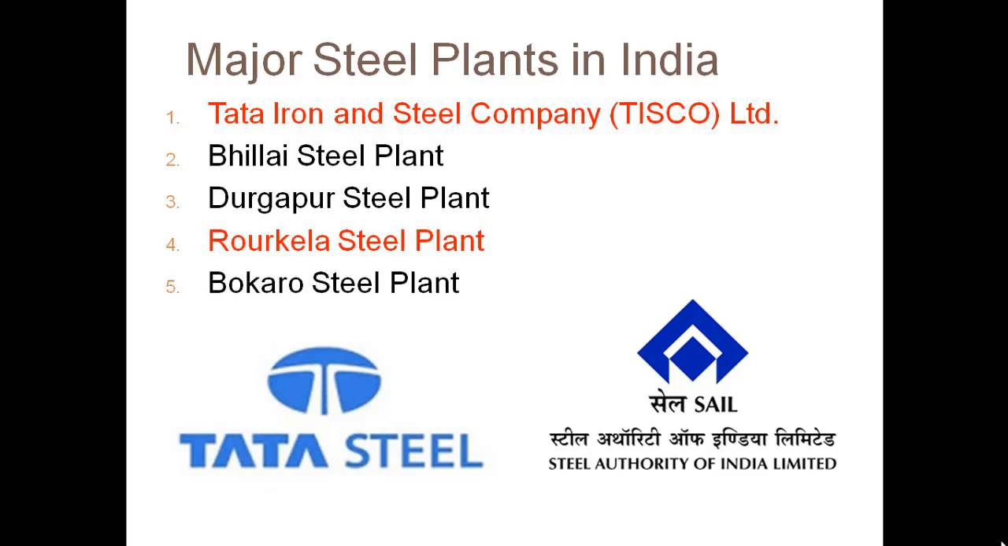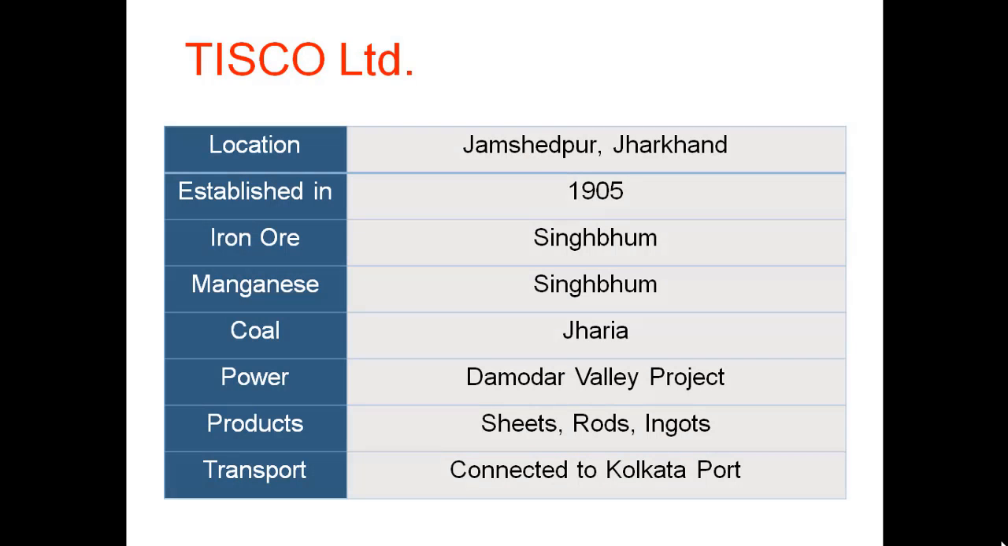Among these five, the two steel plants that have been added in our syllabus this year. Tisco. It is located in Jamshedpur, Jharkhand state. It was established in 1905 and iron ore and manganese are extracted from Singhbhum. The coal is primarily supplied from Jharia. Damodar Valley project provides power. The primary products manufactured here are sheets, rods and ingots for other industries. It is very well connected with the Kolkata port.